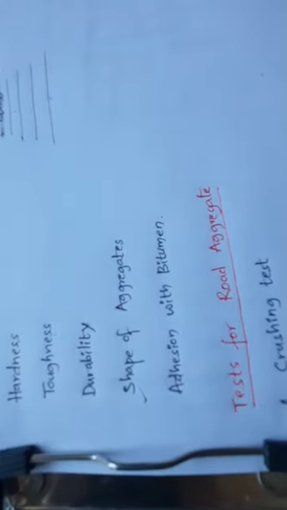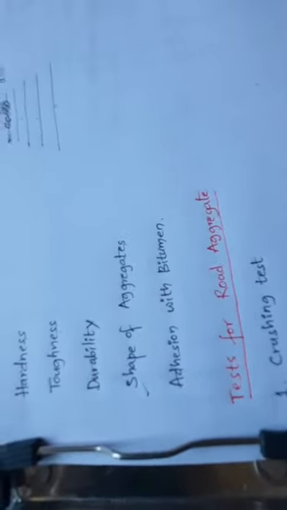It is evident that flaky and elongated particles will have less strength and durability compared to cubical, angular or rounded particles of the same stones. Hence, too flaky and too elongated particles should be avoided in any kind of construction work.